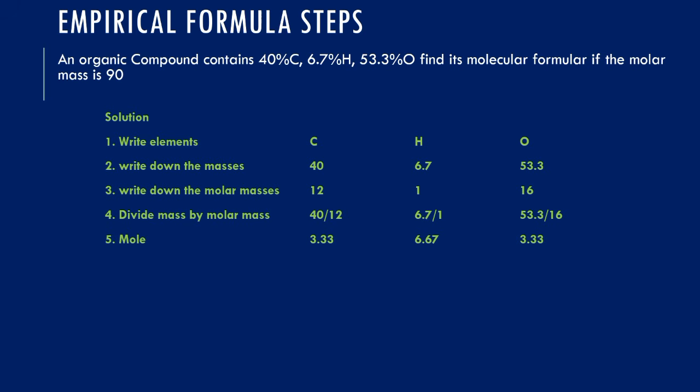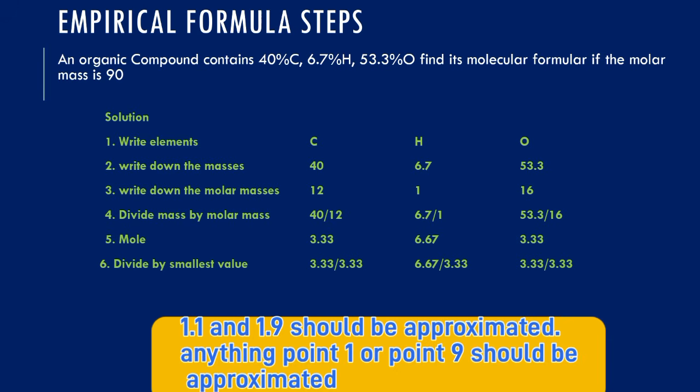When we do that, if for instance you have a value of something point 2, multiply it by 5. If you have something point 3, multiply by 3. In general, you multiply everything by 3. If it is something point 4, multiply in general by 5. If it's something point 5, multiply in general by 2. If it is something point 6, multiply in general by 5. If it is something point 7, multiply in general by 7. If it is something point 8, multiply in general by 5. If the value is giving you 1 or 9, approximate.